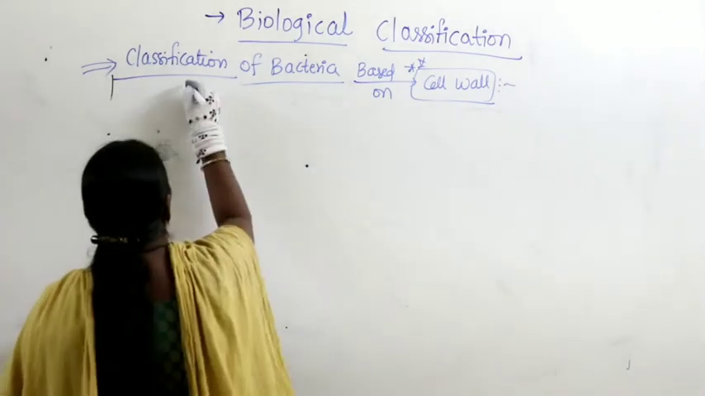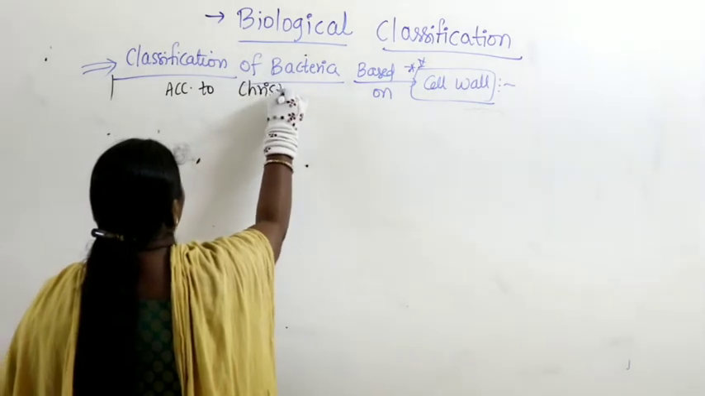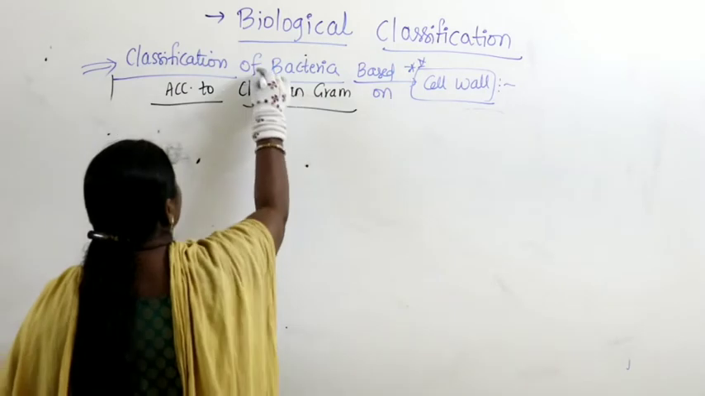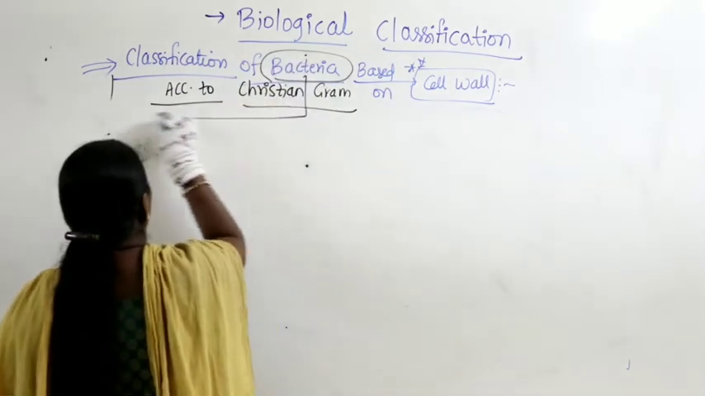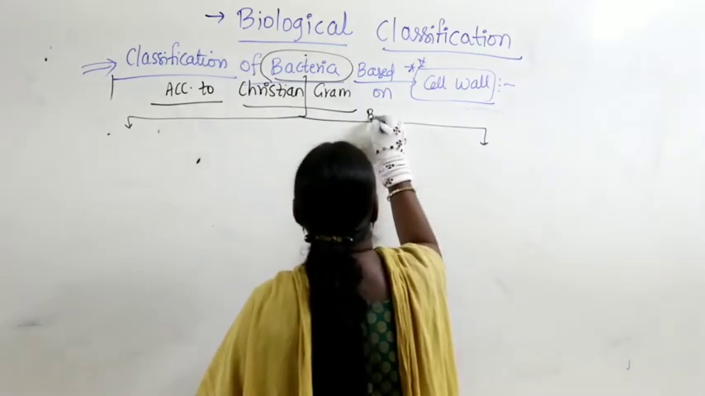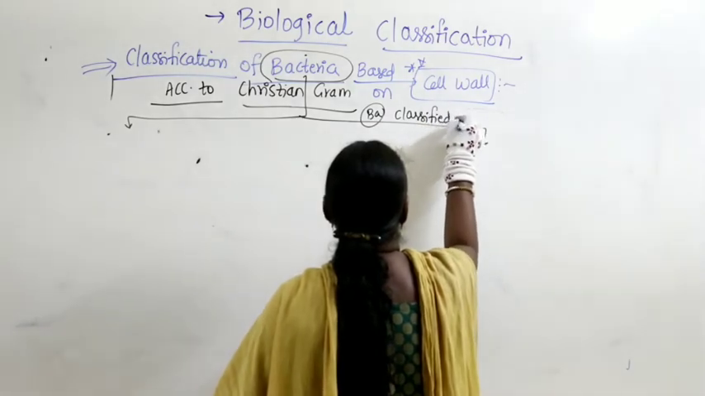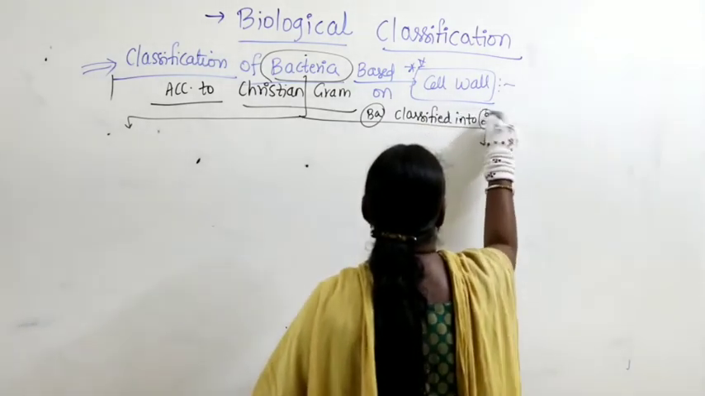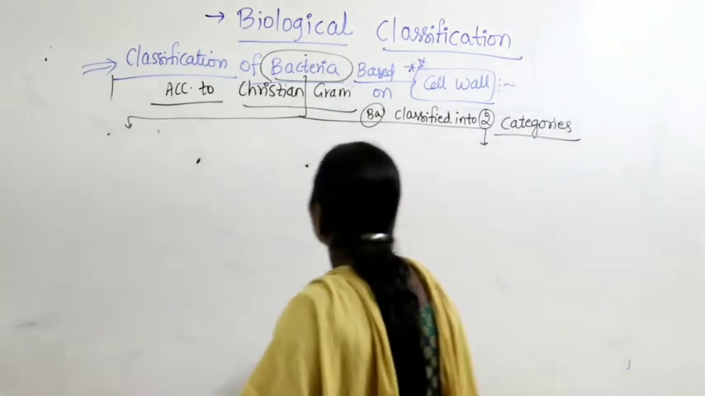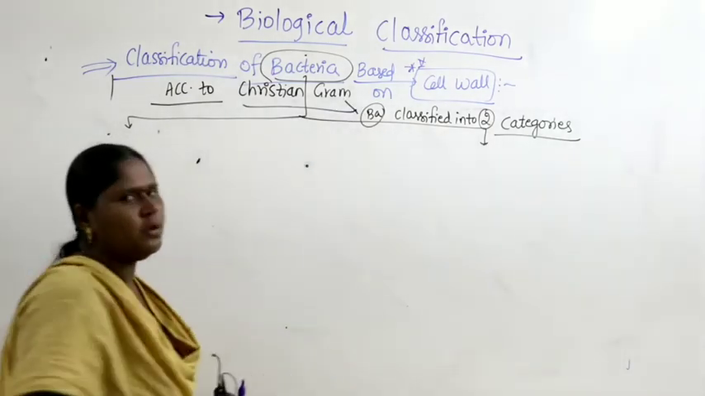Now, so who is the scientist? According to Christian Gram, bacteria is classified into how many categories? 2 categories. What are the 2 categories? Bacteria classified into 2 categories. Right? According to Christian Gram, bacteria is classified into 2 categories.